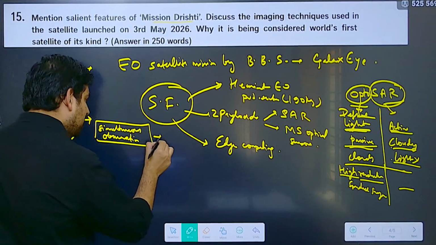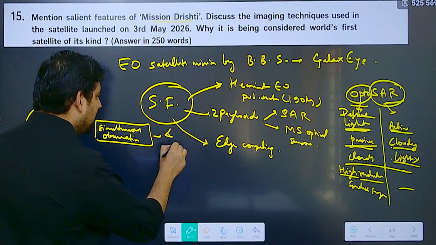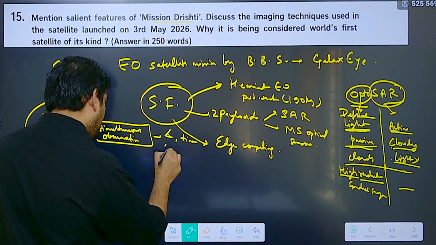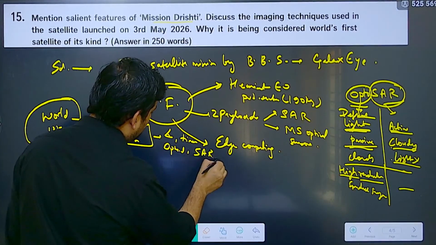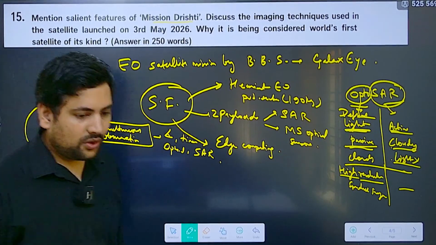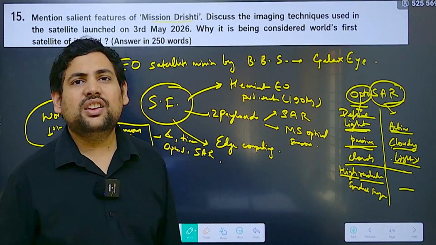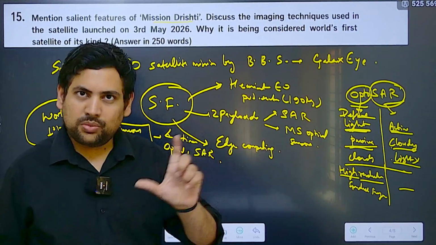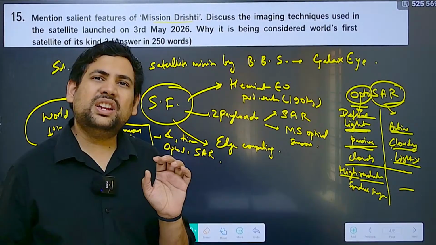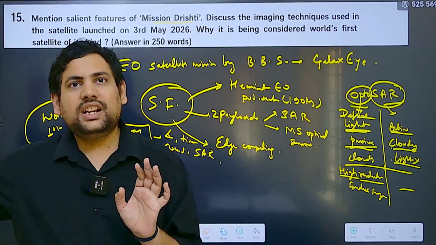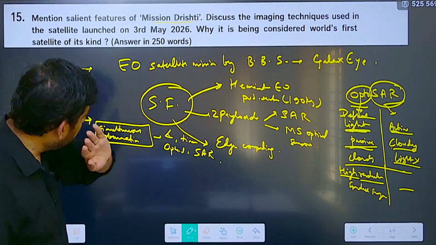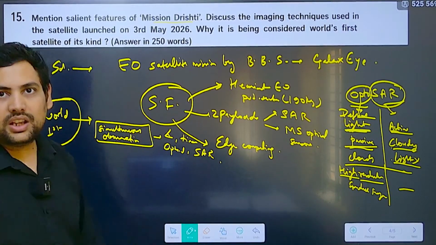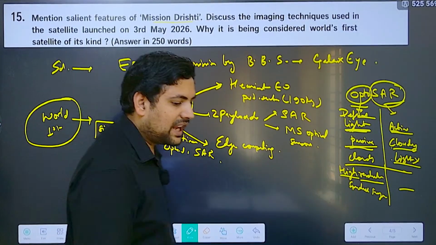That means from the same angle at the same time using optical as well as synthetic aperture radar. Correct. There have been cases where other satellites have used both of these, but usually it is at different times in different satellites, and then they somehow try to collate it. Here, at the same angle, same time you are getting both the images. So this is called simultaneous observation.